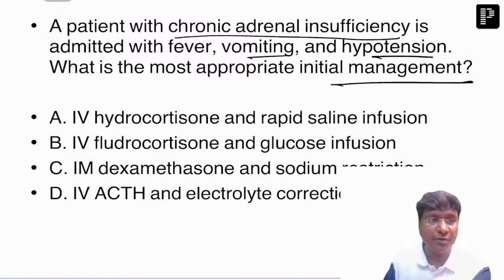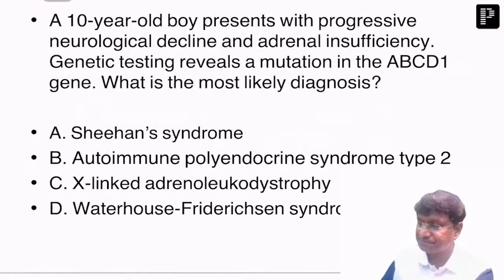So what is the most appropriate initial management? You need to give rapid IV hydrocortisone. Along with that, saline infusion has to be given, mainly to prevent cardiovascular collapse. Why are you giving hydrocortisone? Because it has a dual property: it has mineralocorticoid property and it also has glucocorticoid property, which can increase the blood pressure of the individual. Right? So the answer is IV hydrocortisone. Okay, last question.